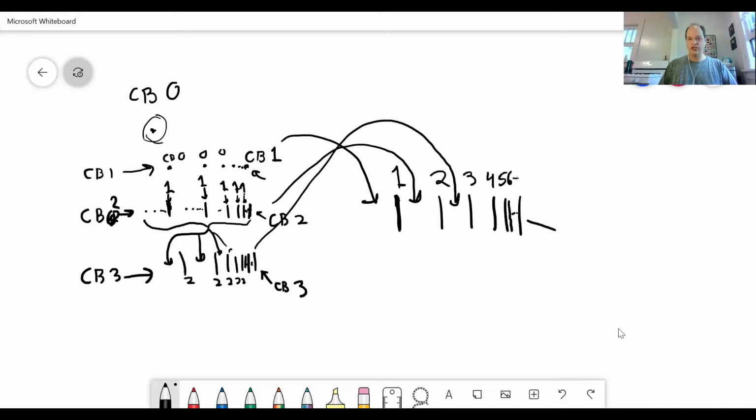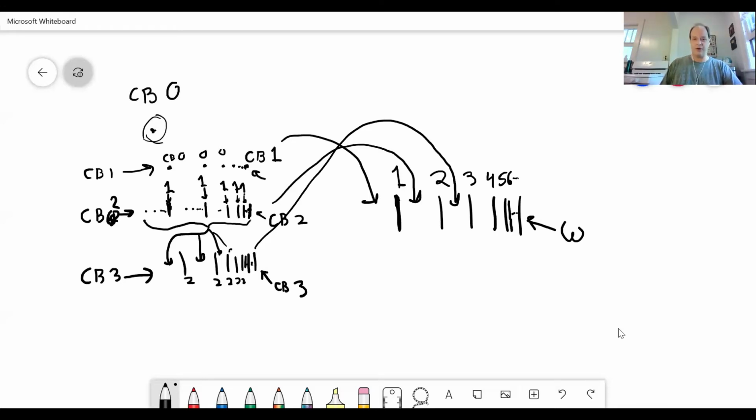So here's a question. What's the Cantor-Bendixson rank now of that last point? It has to be bigger than 1, 2, 3, 4, 5, 6, and so on, every finite number. We run out of numbers. So what Cantor did, he just created a new one. He said, well, let's call that number omega. That's the last letter in the Greek alphabet. So now this set has Cantor-Bendixson rank omega.